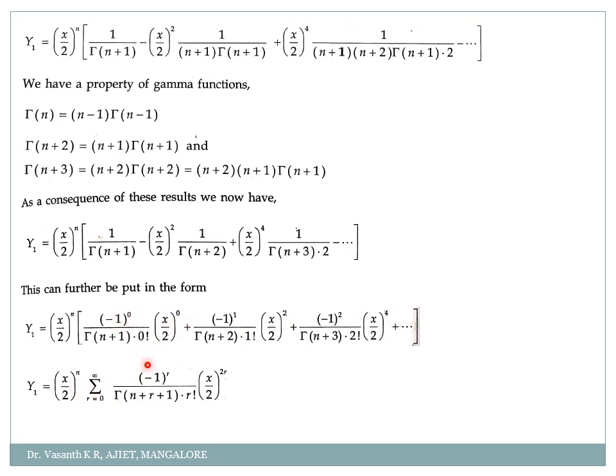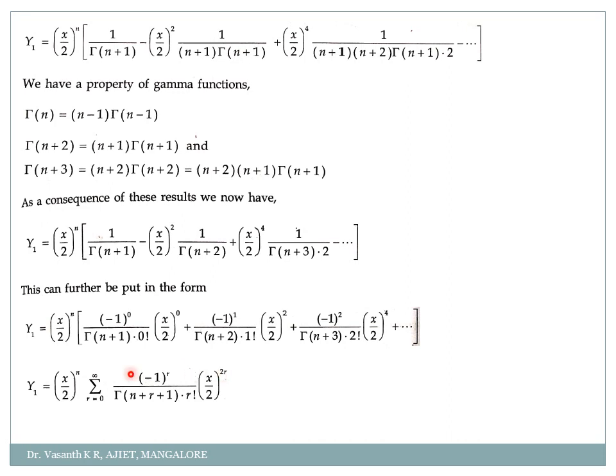Okay, so minus 1 to the power r divided by 0 factorial, I'm writing it as r factorial, and this one gamma of n plus r plus 1 into x by 2 to the power what? After 0 what is there? 2. After 2 what is there? 4. Next it will be 6, 8, 10. So it will be x by 2 to the power 2r. Clear till here? Okay. Now what to do?